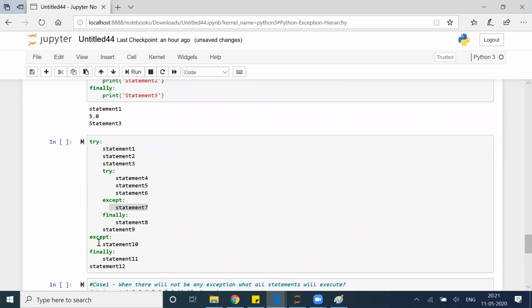After that it will go to 10. 10 is not taking care of this error, then it will run 11. It will not run 12 and throw me an abnormal termination.